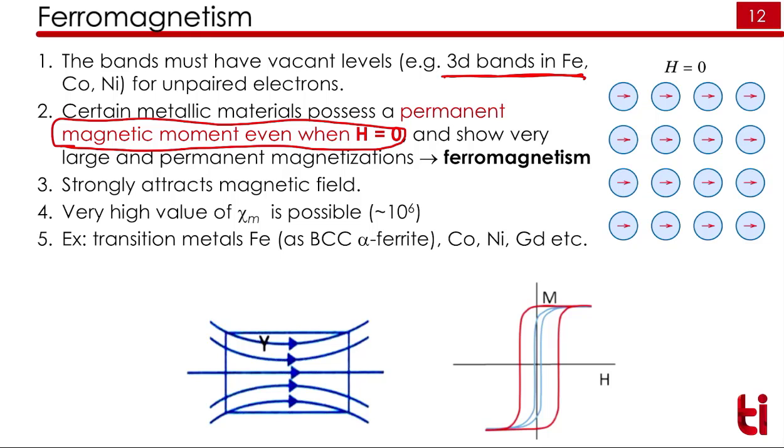And when you apply the magnetic field, these moments will get aligned to the direction of the magnetic field. Here the susceptibility value is positive and very large, nearly equal to 10 to the power 6, and this will strongly attract the magnetic field. So these are your magnetic poles. This ferromagnetic material will strongly attract the magnetic field. If you measure the magnetization, it will show a hysteresis loop. It means that at H equal to 0, there is a net magnetization in the sample. That is given by this point.